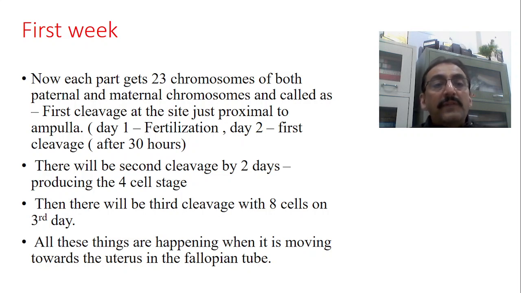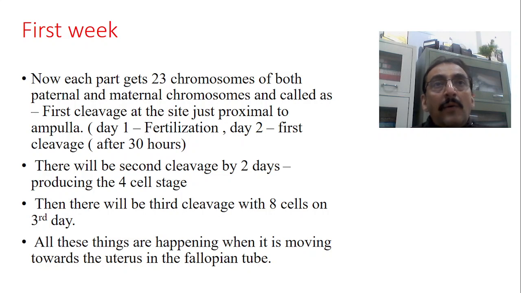The first cleavage occurs in the ampulla itself, just proximal to the ampulla, where fertilization takes place. If fertilization occurs on day 1, the first cleavage occurs on day 2, after about 24 to 30 hours.